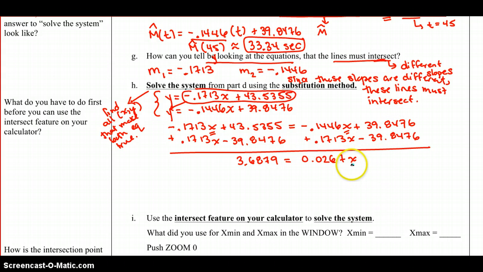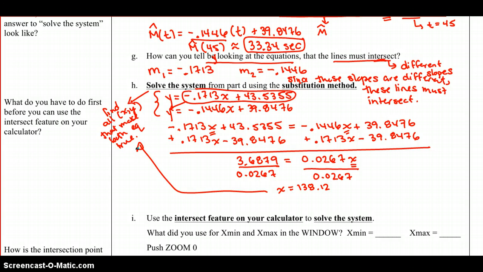Okay. So now we're still trying to solve for x. It's being multiplied by this number, so we're going to divide both sides by 0.0267. And we'll get x equals 138.12.